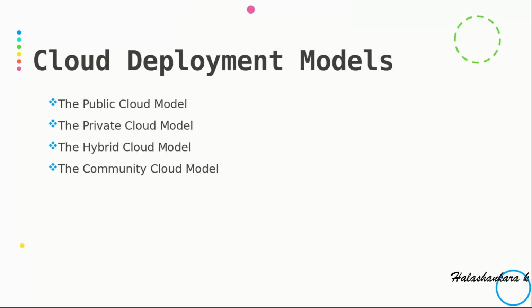Next is the private cloud model. What does the private cloud model mean? The cloud infrastructure is provisioned for exclusive use by a single organization comprising multiple consumers, for example business units. It may be owned, managed, and operated by the organization, a third party, or some combination of them.